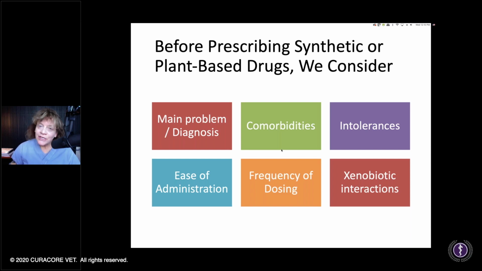And so interactions are a huge thing. And even veterinary students in school don't seem to know, because I've talked to vet students about this, they don't seem to know enough about the P450 system, cytochrome P450. So how drugs are detoxified, the P glycoprotein pathway, and so on. So that becomes really relevant not only in regular medicine, but also in botanical medicine.